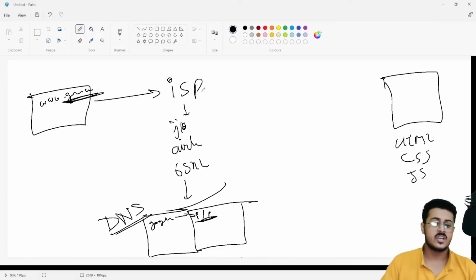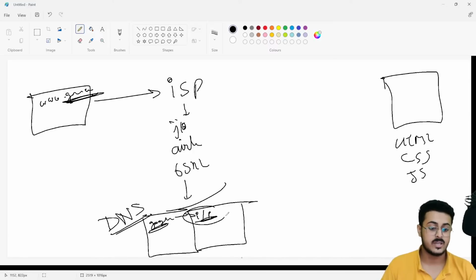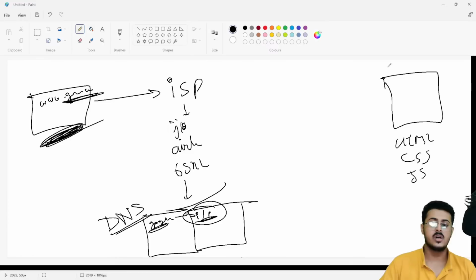So your ISP will send a request to the DNS provider to get the IP address for Google. Then with that IP address, it will connect your computer to that server.